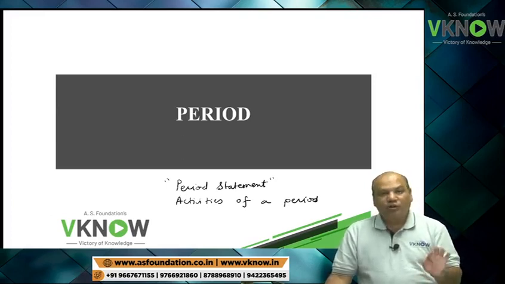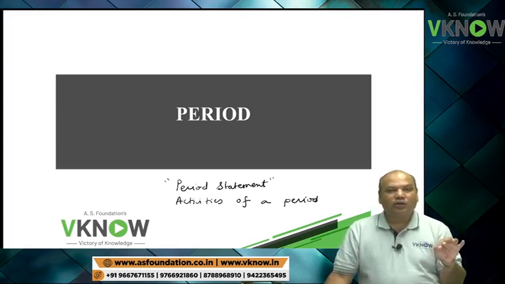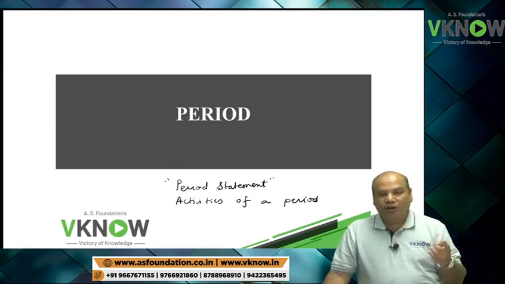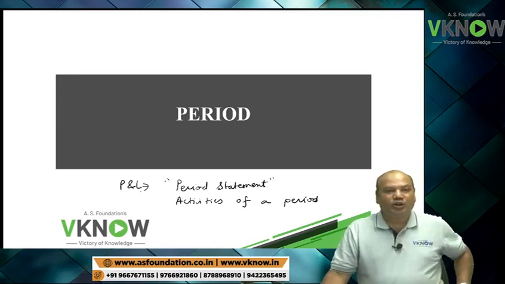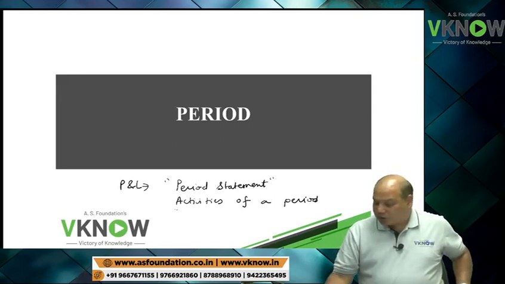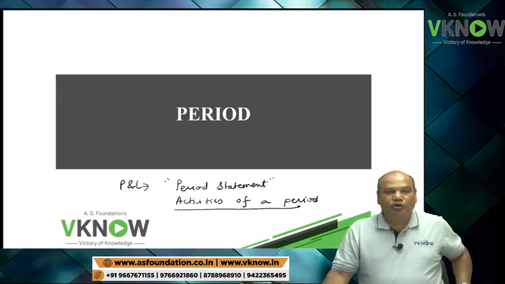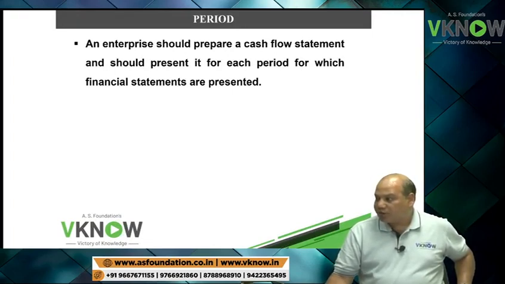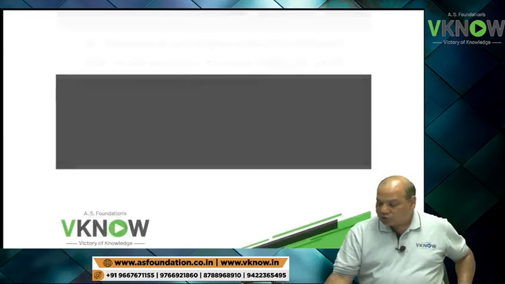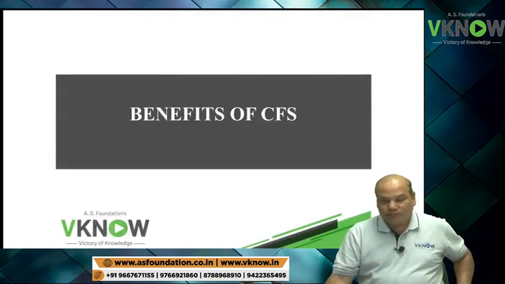So balance sheet is a point statement. Balance sheet gives you assets and liabilities on a given day. P&L account is also a period statement. P&L account gives you the profit and loss of a period, which may be 3 months, 6 months or 1 year. Okay. So a cash flow statement is a period statement and it shows the activities of a period.